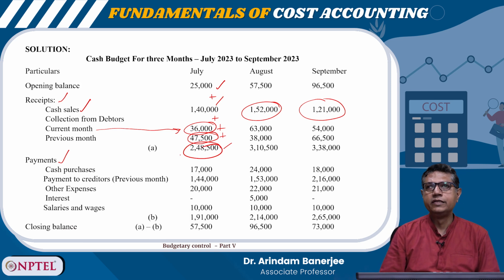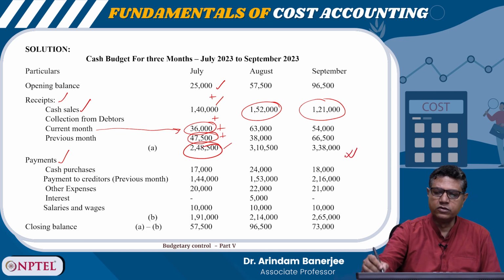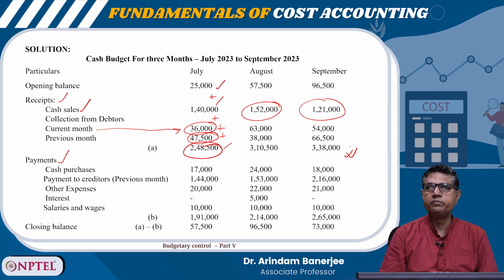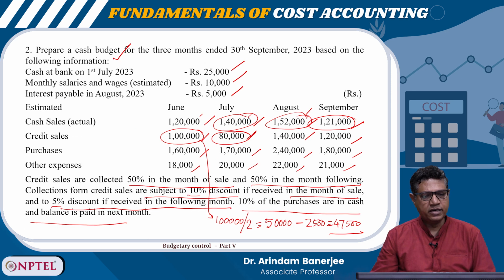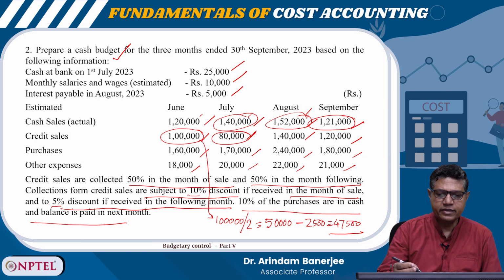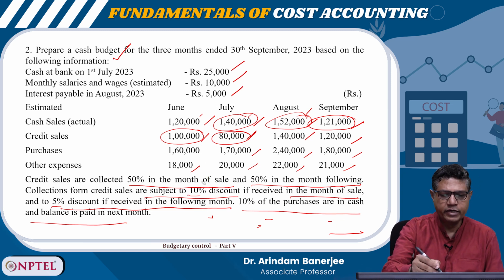Fine. So this way we can calculate the total receipt in every month. Similarly, we can calculate for other months also. Then comes to the payment part. So the cash purchases. In the question it is given that 10% of the purchases are in cash and balance is paid in the next month. So I can calculate like this.